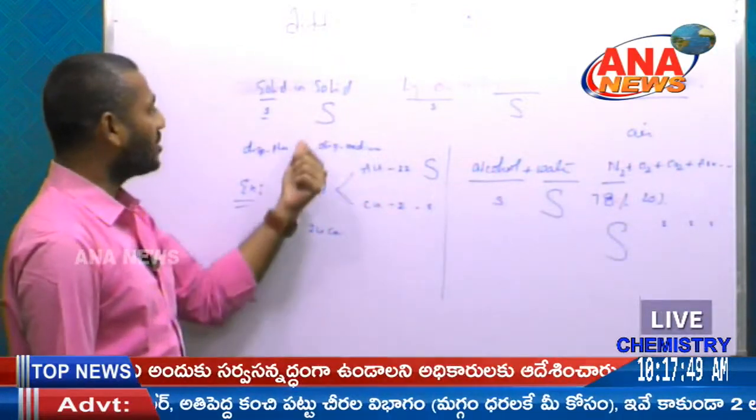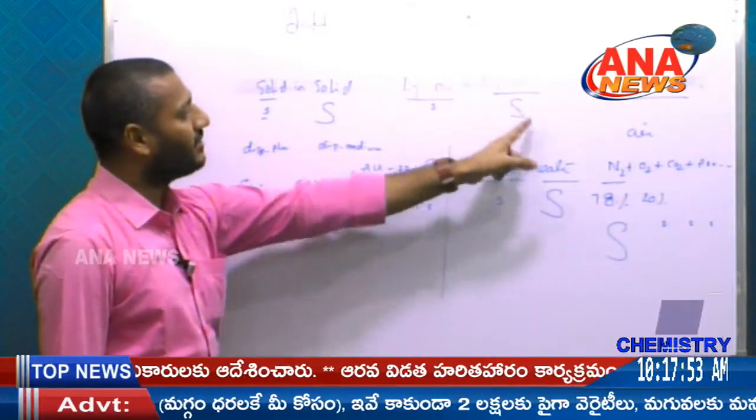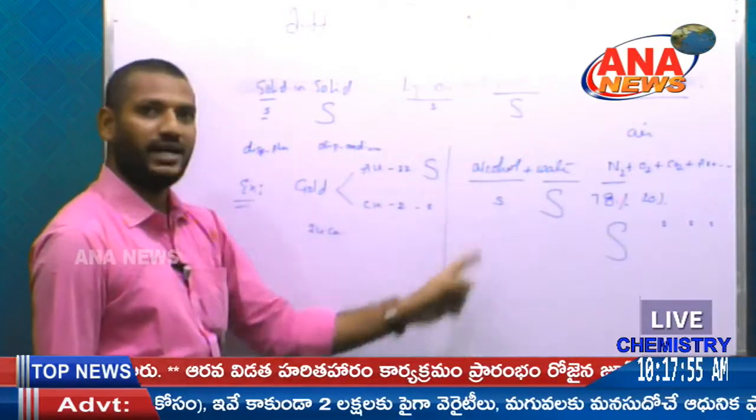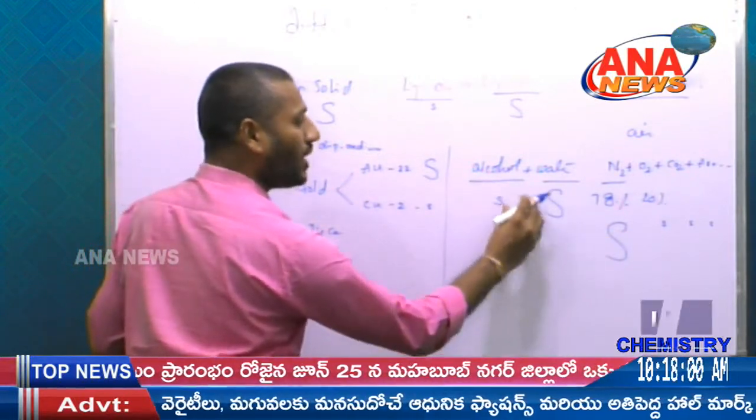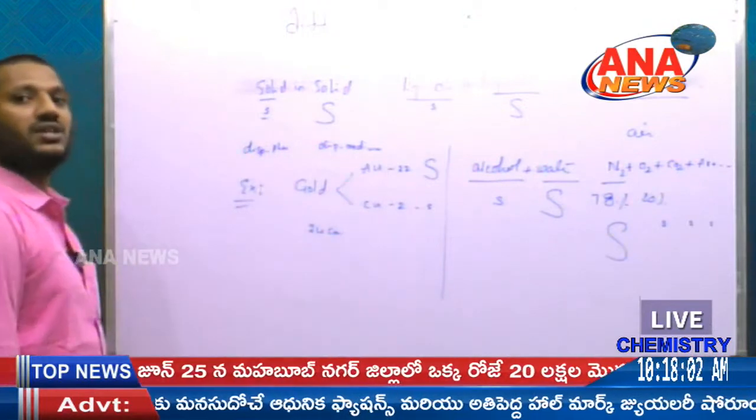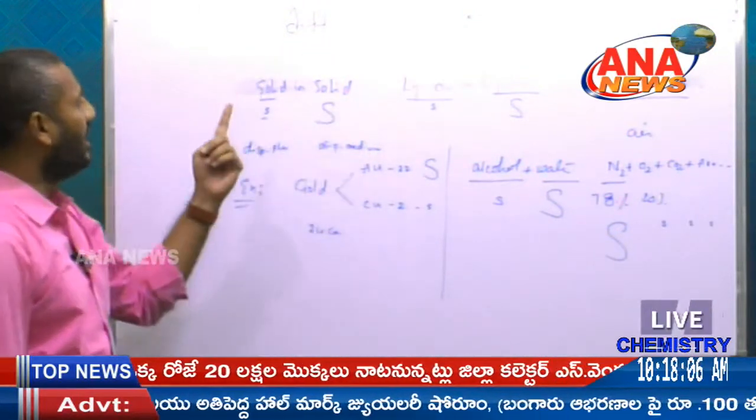So this is a solid in a solid because all are metals, solids in solids, and this is a liquid in a liquid, that is alcohol and water. The alcohol acts as a solute and water acts as a solvent. So these are the different types of solution.